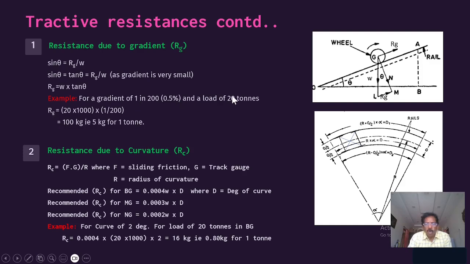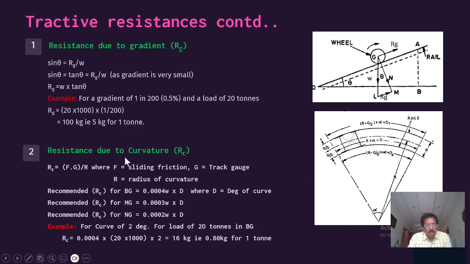So for 1 ton, there will be a resistance, a loss, of 5 kg. This resistance also we have to consider while designing the total load to be carried by the particular locomotive.